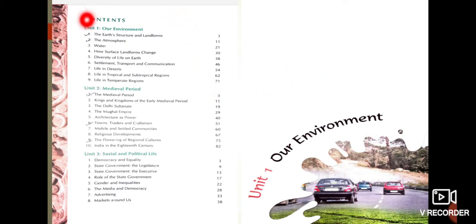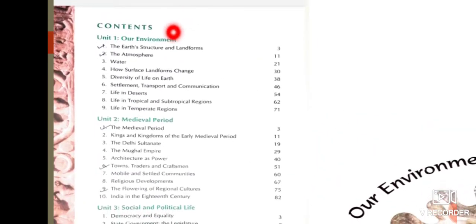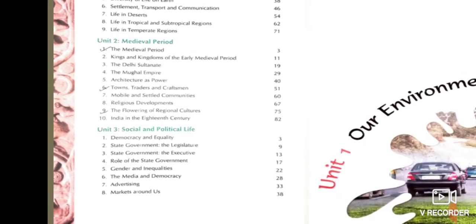In the form of different chapters. Here you can see this section, let me zoom it out for you. This section consists of geography, in which we are going to read our environment in the form of these different chapters. Below it we have unit number 2, which includes the medieval period. This is a history section. Below it, you can see unit 3, in which we are going to read the social and political life in the discipline of political science. So these many topics we are going to read in political science.